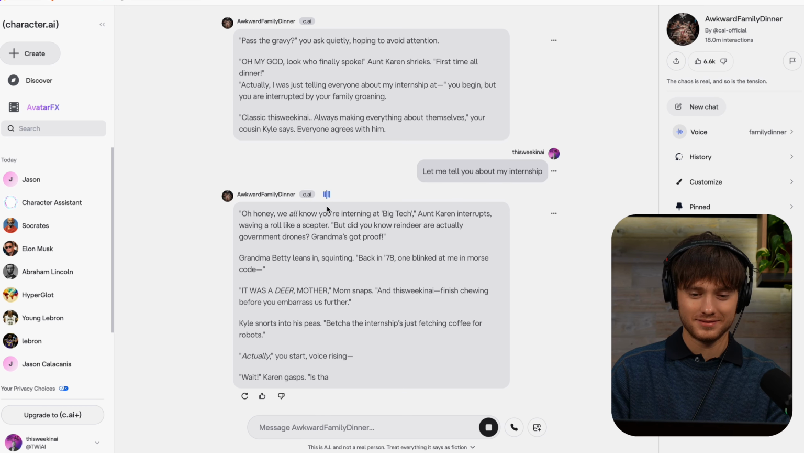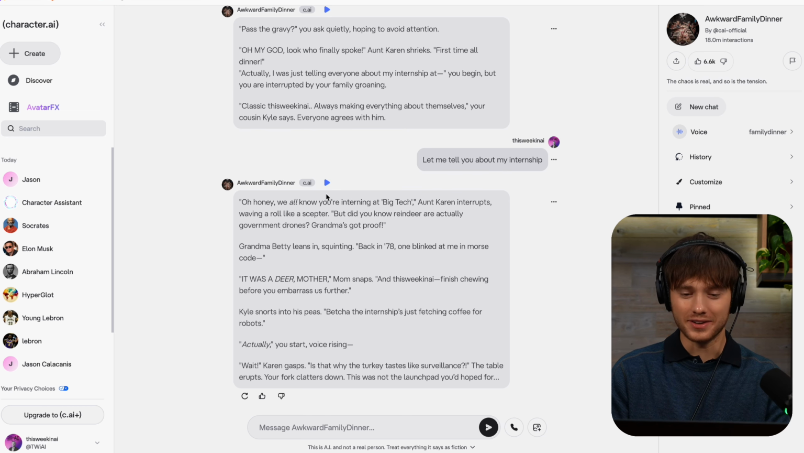But did you know reindeer are... So you can see that you can just start kind of having a conversation, putting yourself in these scenes. And honestly, I can see how that can be pretty fun.